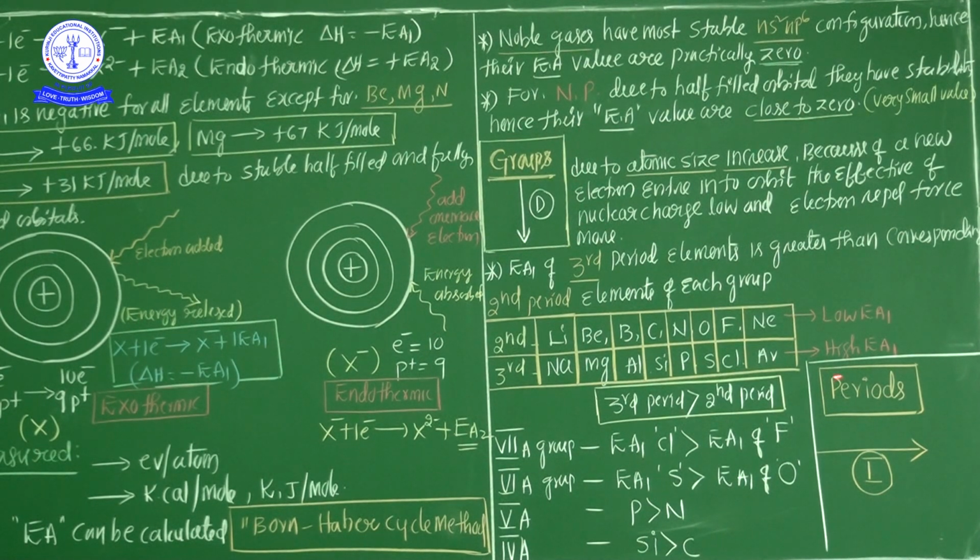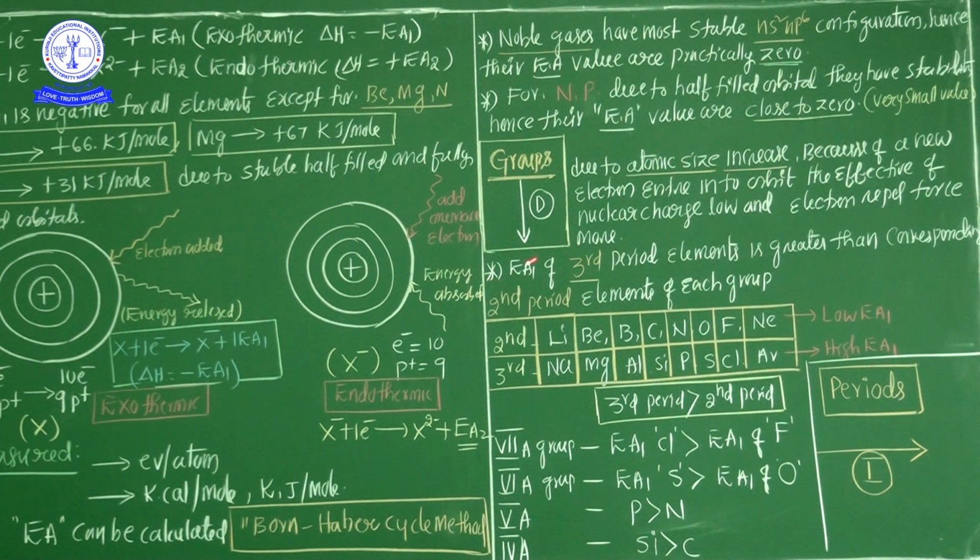It's the most important. Next, periods. In case of the periods, left to right, electron affinity increases. What is the reason for the increase? Atomic size decreases. Atomic size decreases means electron affinity increases. Now here, two important points are there.